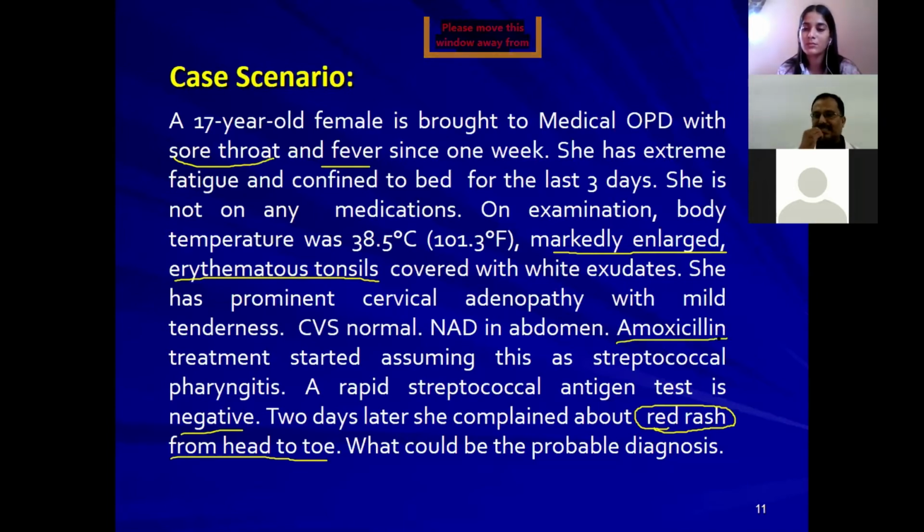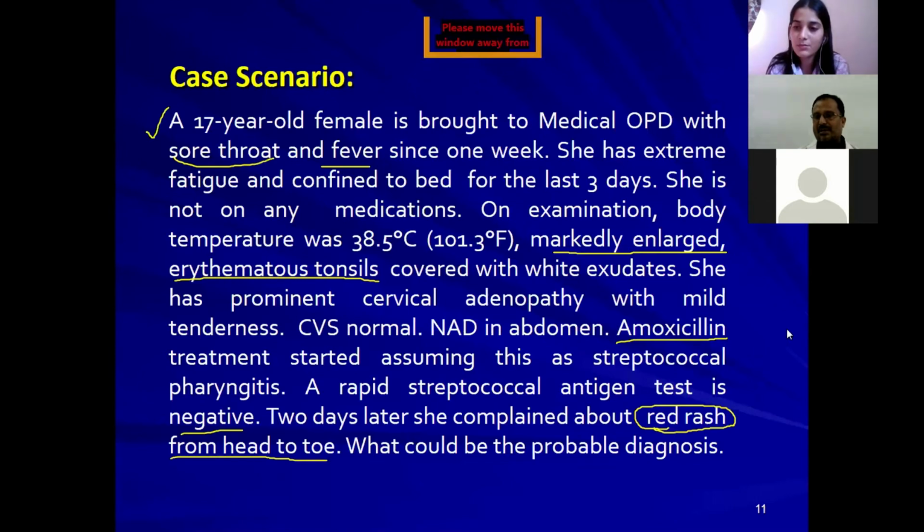So these are the clinical manifestations from this 17-year-old female who was brought to the medical OPD with a severe sore throat, cervical lymphadenopathy and fever. They started amoxicillin thinking it would be streptococcal sore throat, but rather than relieving the symptoms, now the patient is suffering with a rash all over the body.